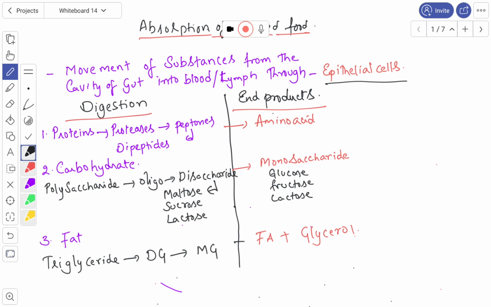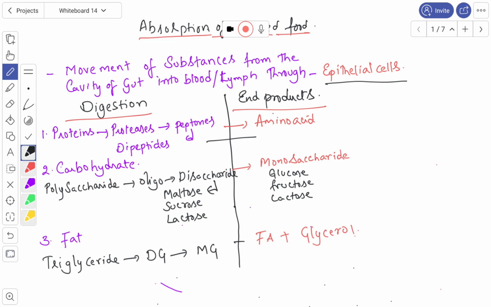For example, you see the proteins. Proteins are hydrolyzed into proteoses, proteoses into peptones, and peptones into dipeptides. Finally, these dipeptides are converted into amino acids. So, the end product of protein digestion is amino acids.